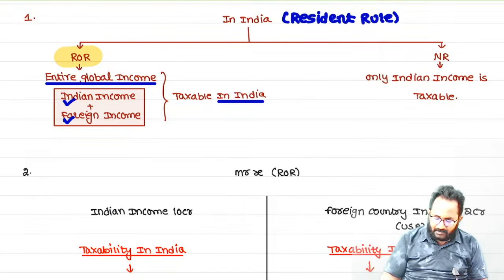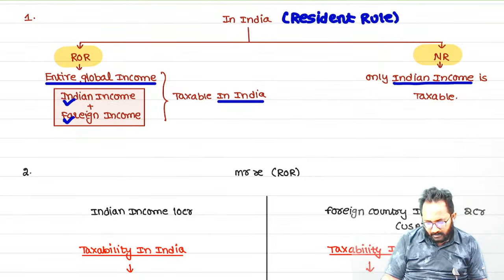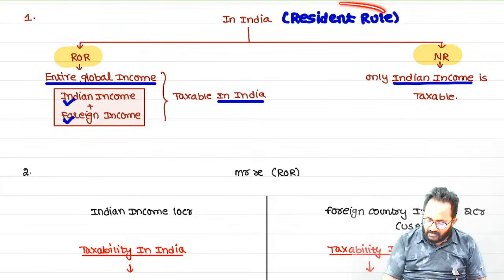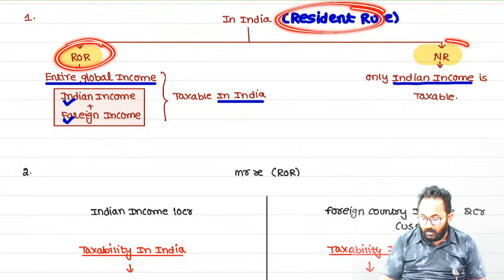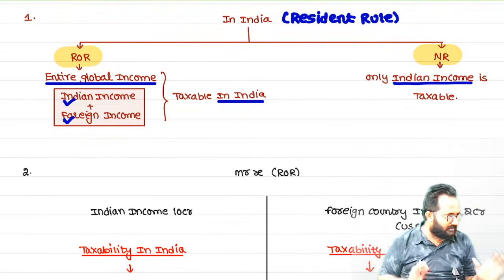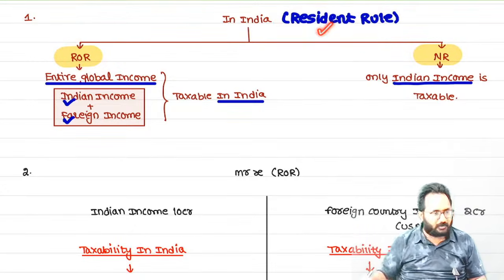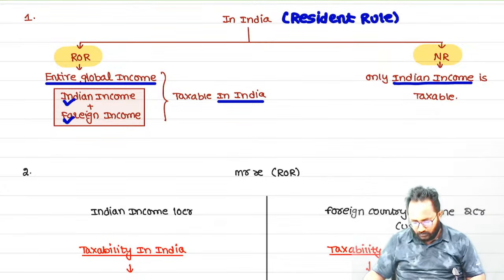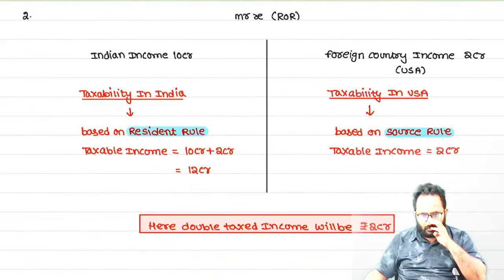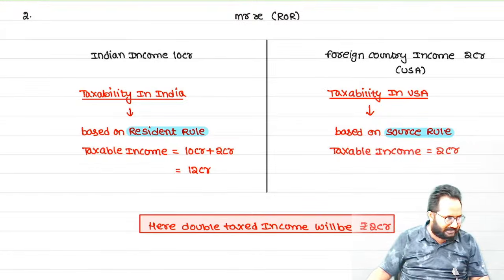If you become a resident and ordinary resident, that is the tax treatment. Next, if you are a non-resident, what is the tax treatment? Only Indian income is taxed in your hands. That means if you want to tax one person in India, what are we checking? Resident or non-resident only. So that's why we follow the resident rule. Now this is the only example we are going to take for entire chapter understanding.